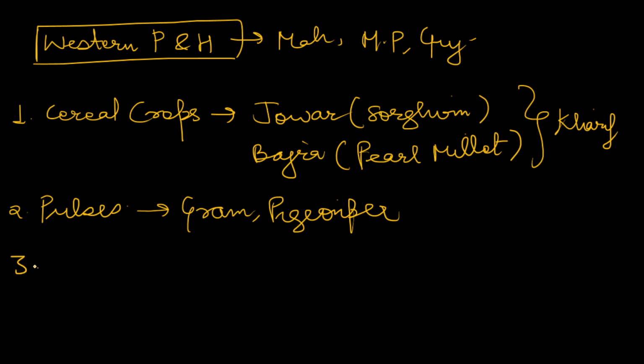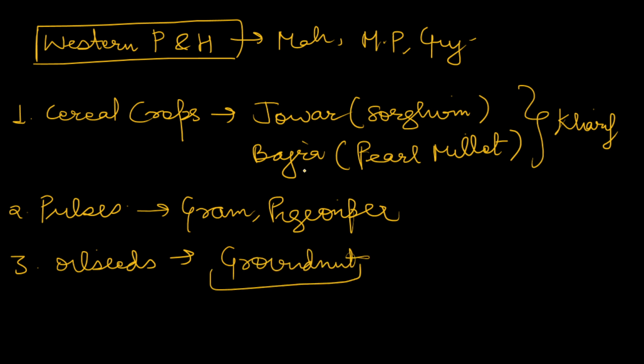Next, you will see oilseeds such as groundnut, and as we all know, Gujarat is one of the leading producers of groundnut. So groundnut is highly grown here. Sunflower is also grown in this region. So these are some of the famous oilseeds grown.